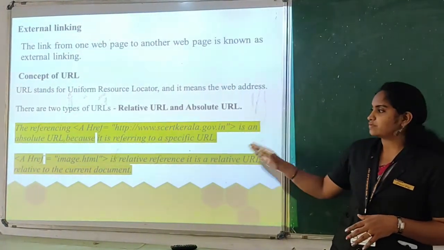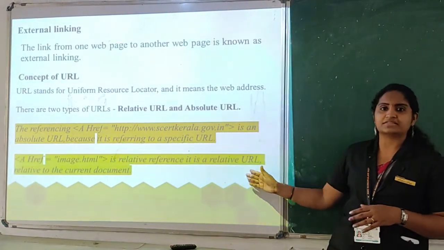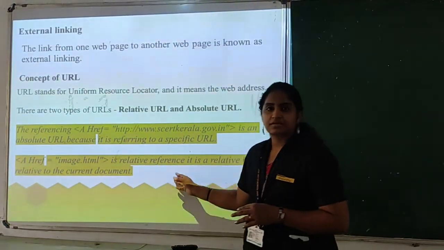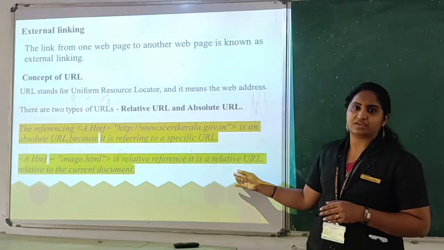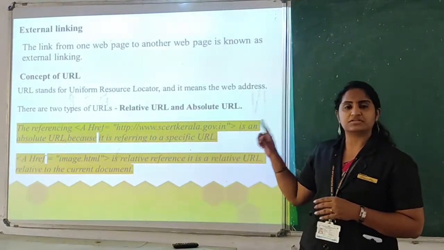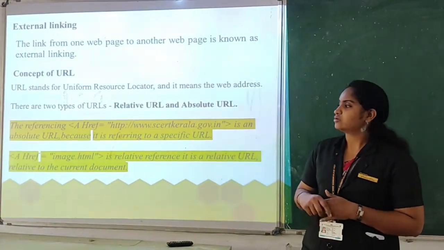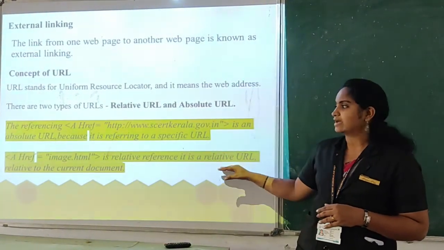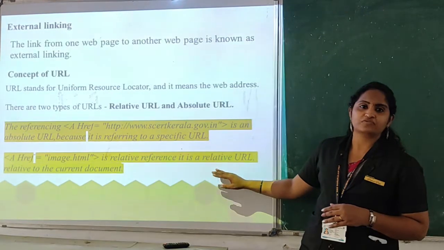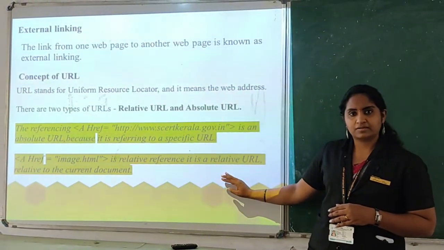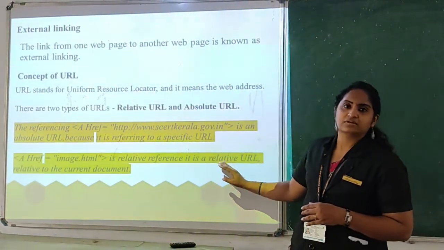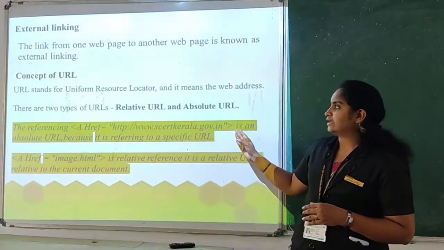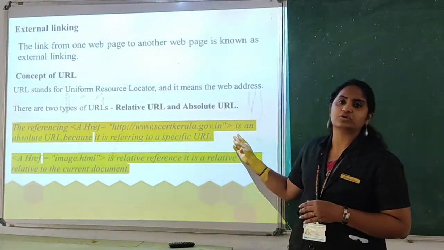Clear? And the next one is relative URL. We are just giving the name. In the last class I explained with an image in your web page, I just used the name. So such a type of content is known as relative URL. We are relating to that particular name of that file. Okay. So generally we use in a web page the relative and absolute URL.